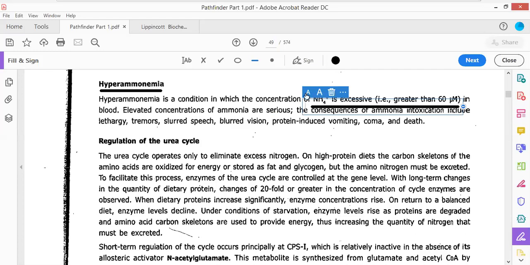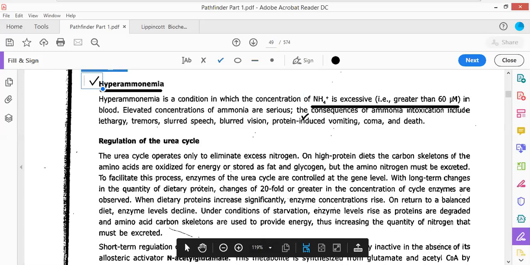Supposing the urea cycle is not taking place, then what will happen? It will lead to hyperammonia, in which an excessively high amount of ammonia is present in the body.